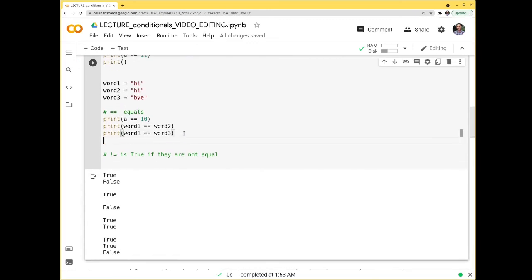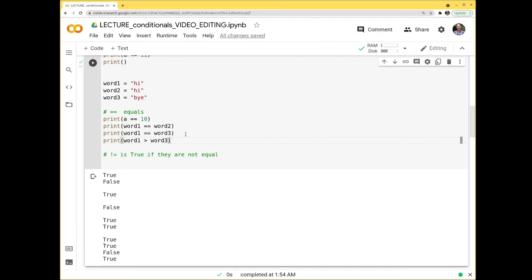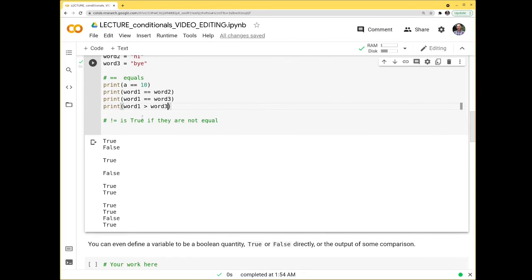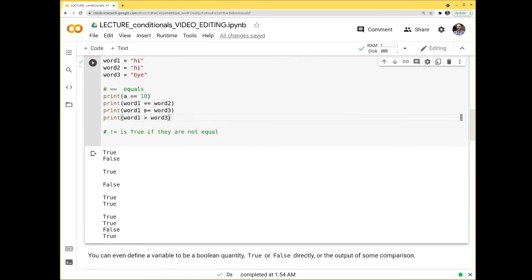And you might be asking yourself, well, can I compare to see if they're greater than or equal to each other? Is word 1 greater than or equal to word 3? And I get a true here, but of course that doesn't really mean anything. It doesn't check the length or anything. These letters do have values associated with them, but they don't have anything to do with the length of the word. So generally, unless you really know what you're doing, you do not want to be comparing greater than or equal to with these strings.